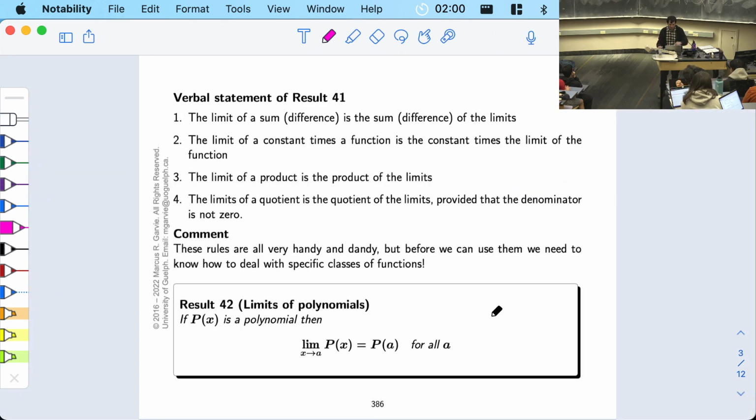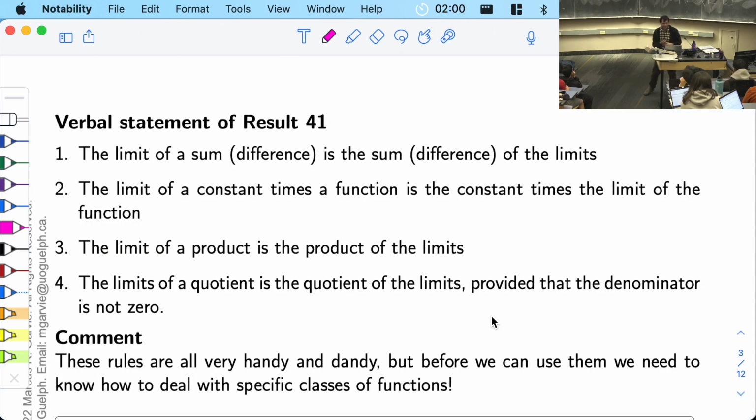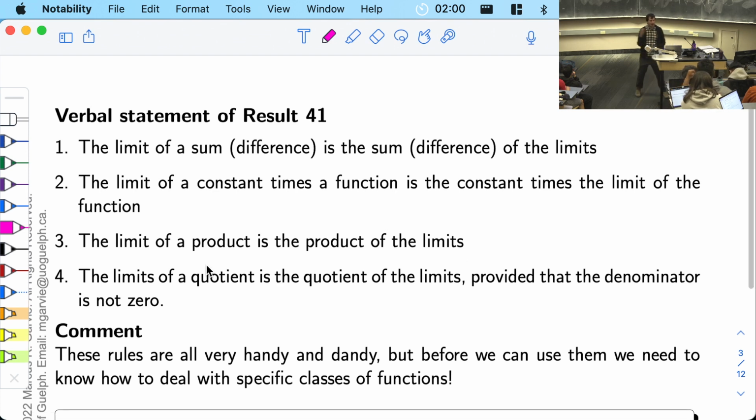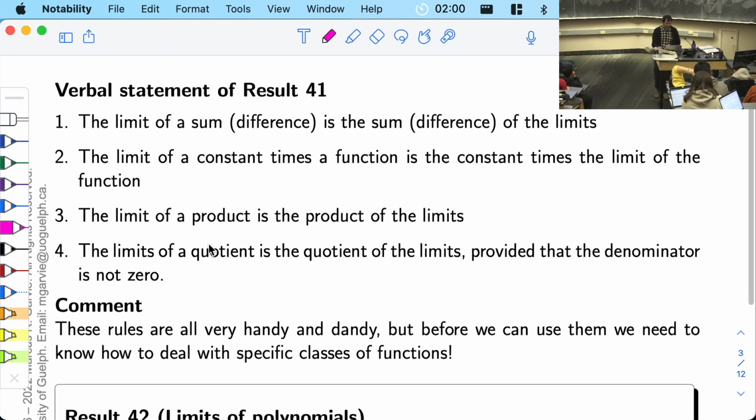So all of those are the same as they were for sequences. Here is the verbal statement of the rules. The limit of the sum or difference is the sum of the limits, or the difference. The limit of a constant multiple is the constant times the limit of the thing. The limit of products is the product of the limits. We're changing the order that we do algebra operations with the order we do the limit, right? Sometimes you do the limit first, sometimes you do the limit second, and they are equal. I like this comment. The rules are all very handy-dandy,